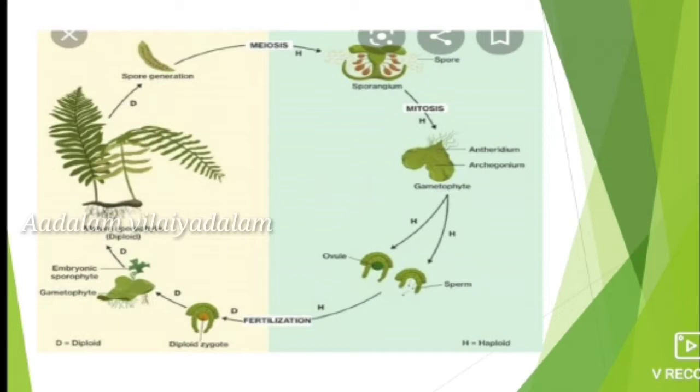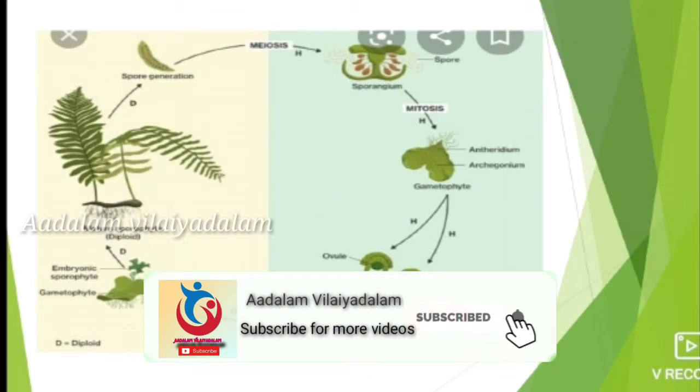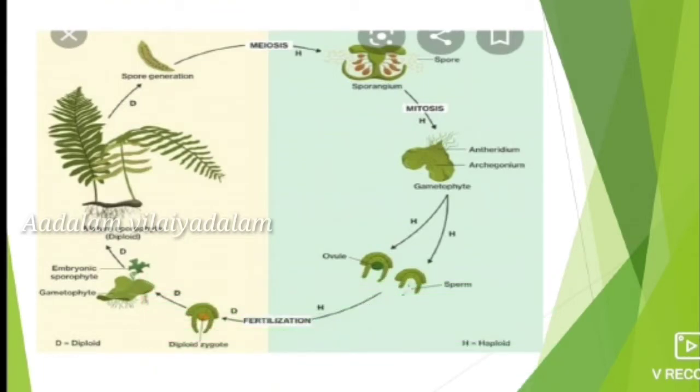So this is the sexual reproduction of pteridophytes, which most probably resembles bryophytic sexual reproduction. But there is one main difference: in bryophytes, the gametophytic generation is the dominant phase, but in pteridophytes, the sporophytic generation is the dominant phase.